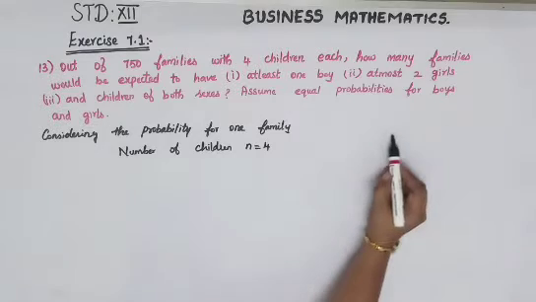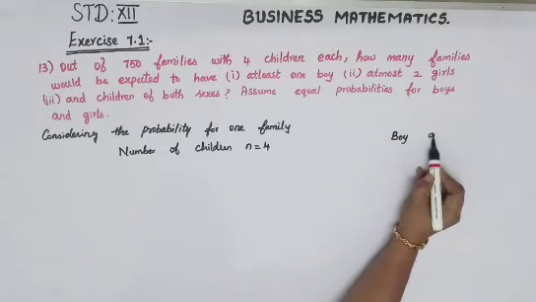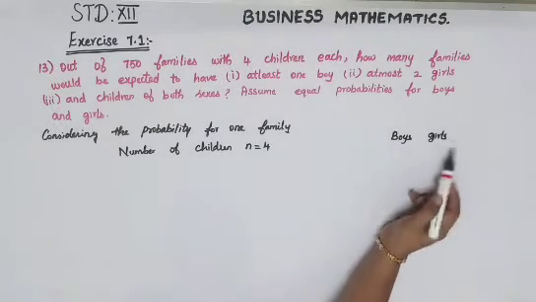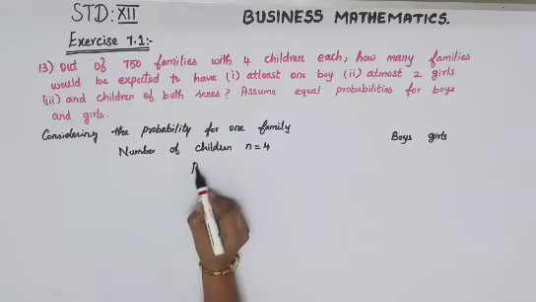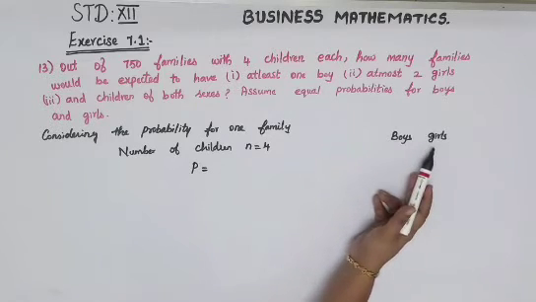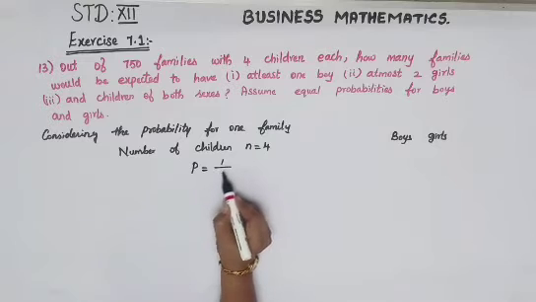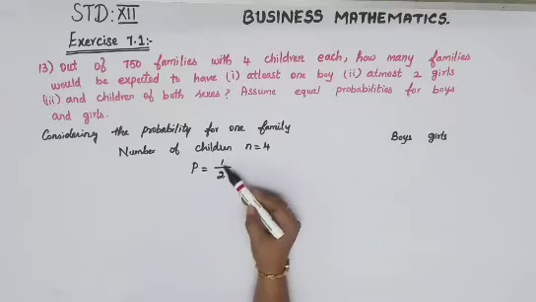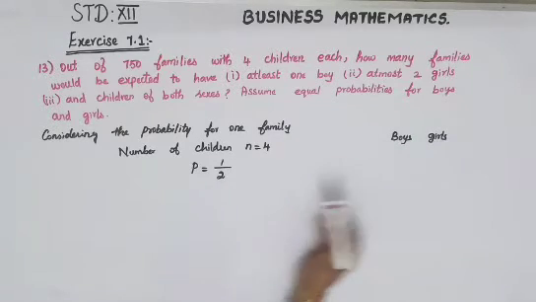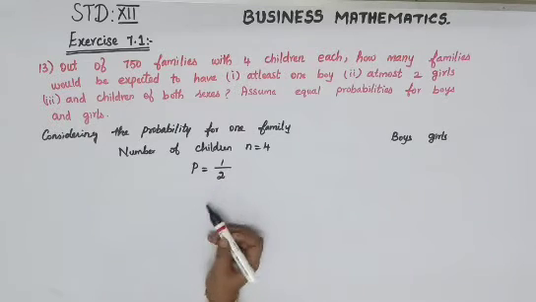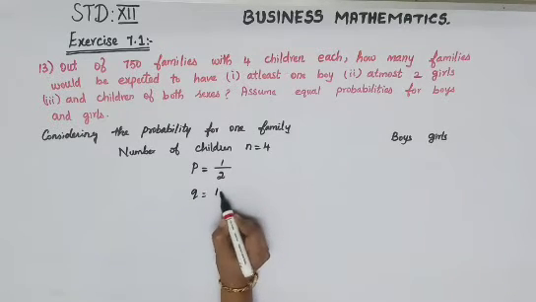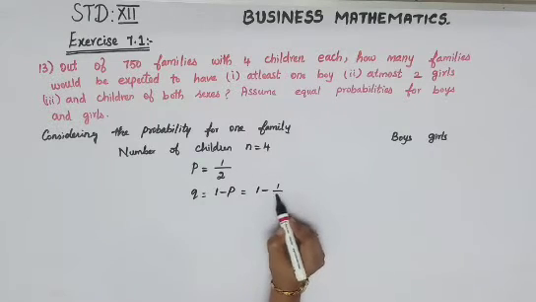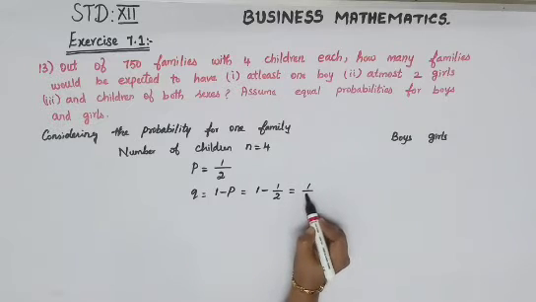In that you will have boys and girls. Boys is one category and girls is one category, so we'll go for P. P is equal to either boy or girl, so out of 2 you will have 1. If you consider boy you get 1 by 2, and if you consider girl also 1 by 2. So P is equal to 1 by 2. Now Q is equal to 1 minus P, which is 1 minus 1 by 2, again 1 by 2.